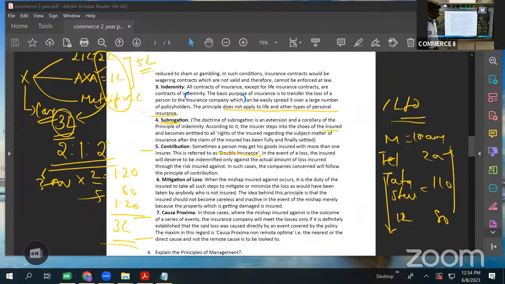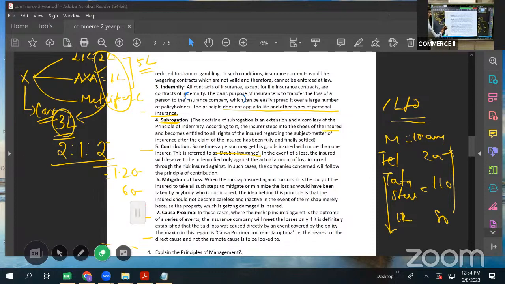Try to understand this. Very important. When multiple policies are taken, he cannot make good loss. He can make only good of the loss. He cannot make profit. Okay. So this is how the insurance company will contribute and he will get 3 lakhs rupees only, not the 5 lakh rupees. Okay. Next is mitigation of loss. Again, very important. Mitigate means to reduce, to decrease. Mitigation of loss.